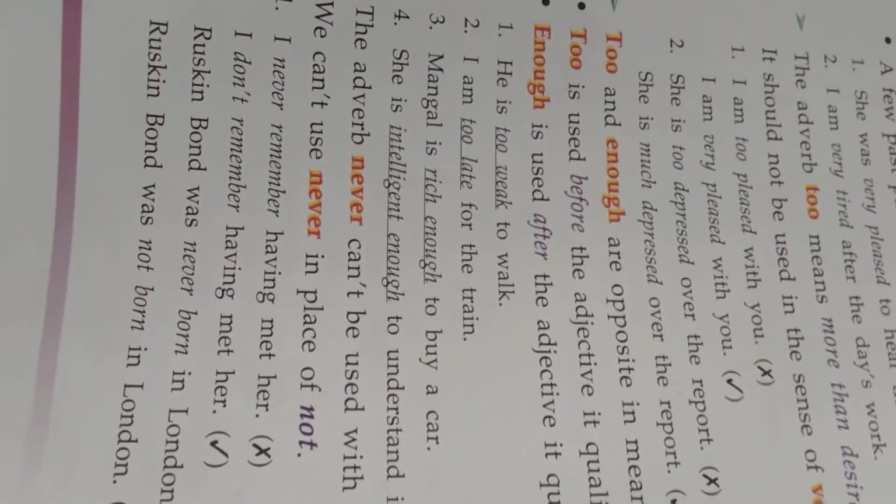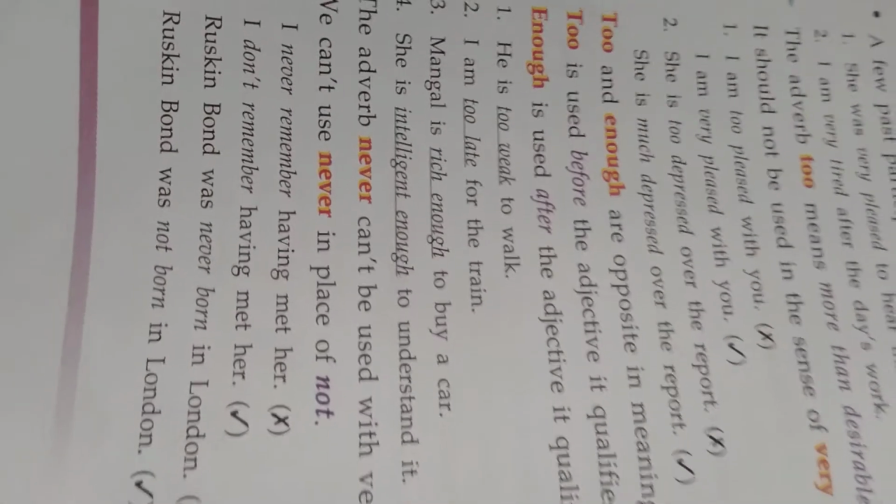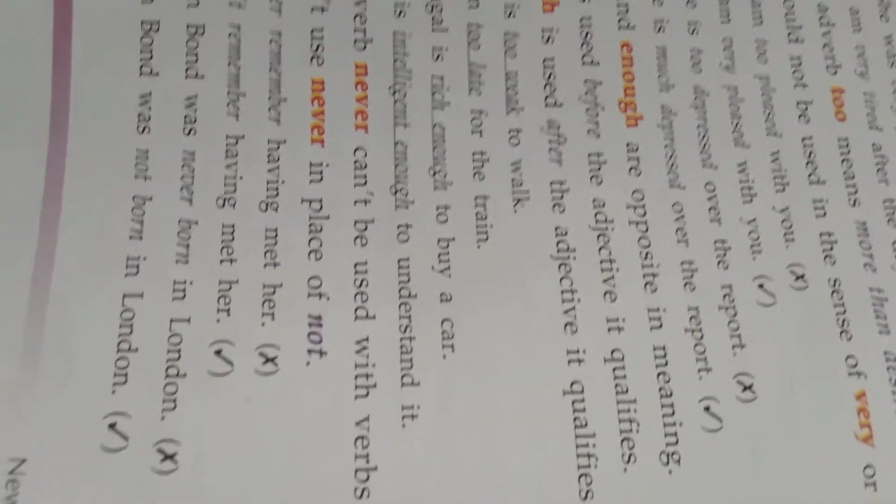Okay, I never remember having met her. That will be a wrong sentence. I do not remember having met her. Likewise, Ruskin Bond was never born in London. Ruskin Bond was not born in London. Never will not be used, it is not born in London.